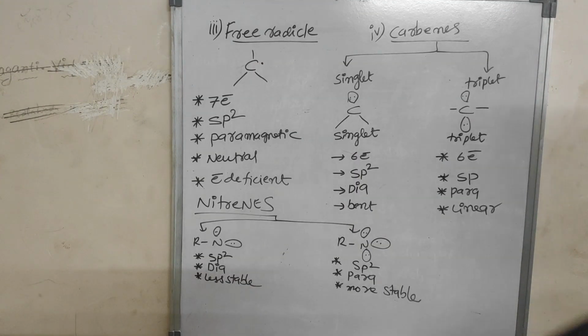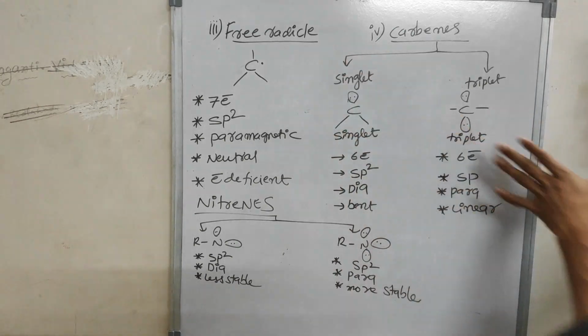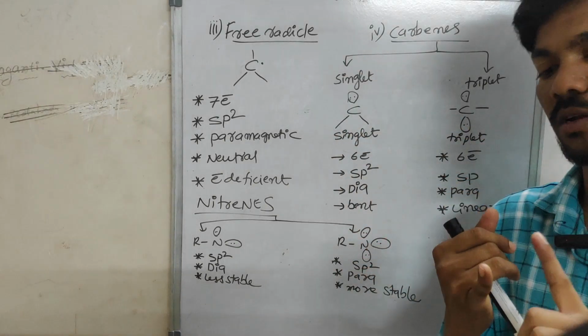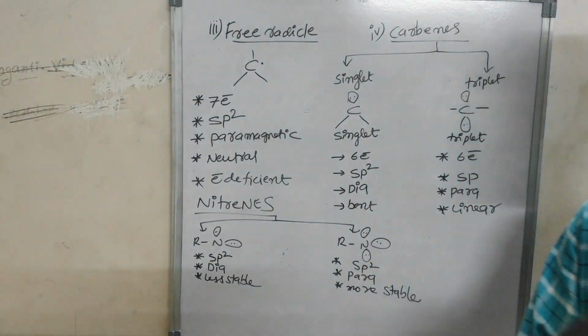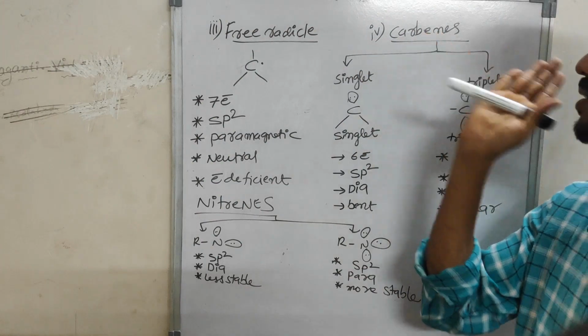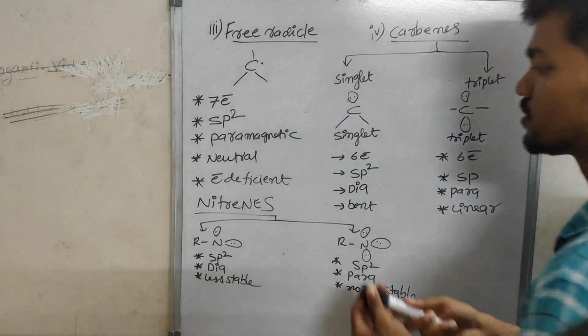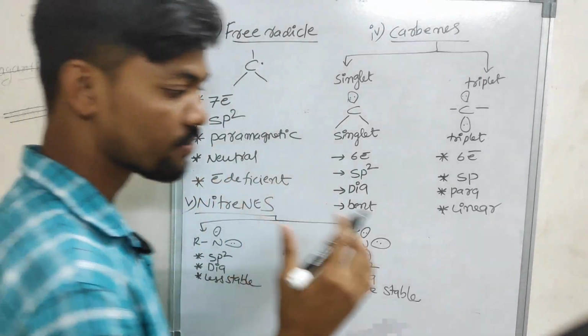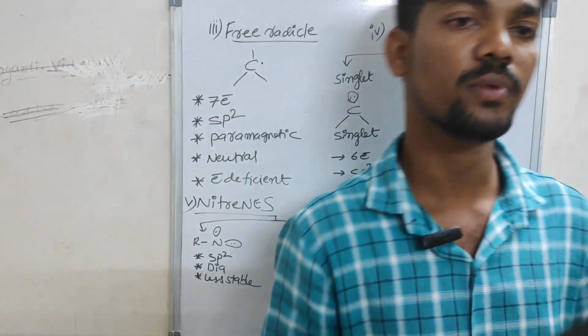Next, the third one is free radicals, and there are carbenes too. The intermediates are: first one is carbocation, then carbanion, third one is free radical, fourth one is carbene, fifth one is nitrene. We have to remember each and every concept. Why? Because they will ask